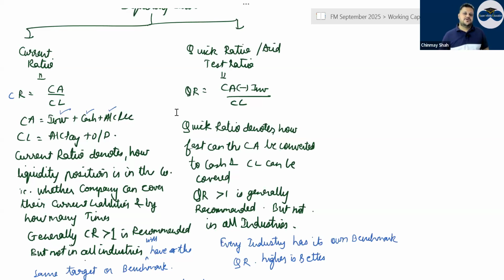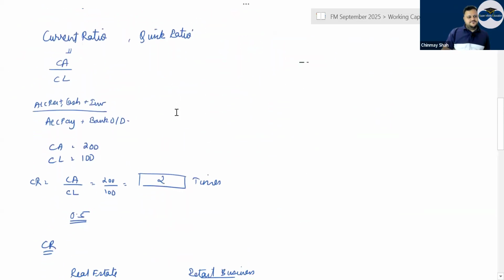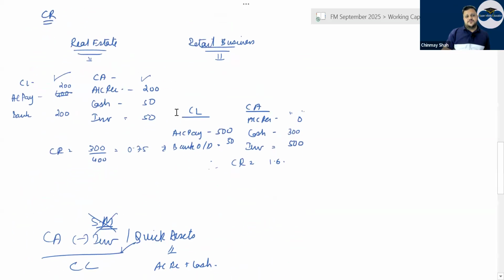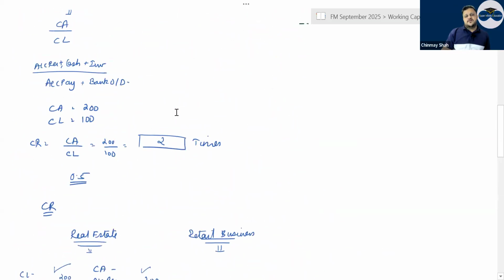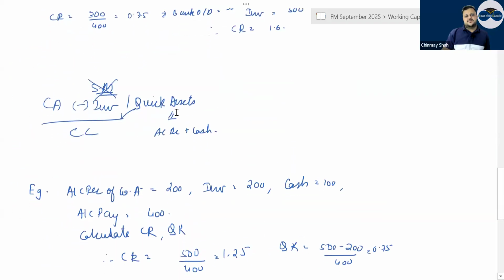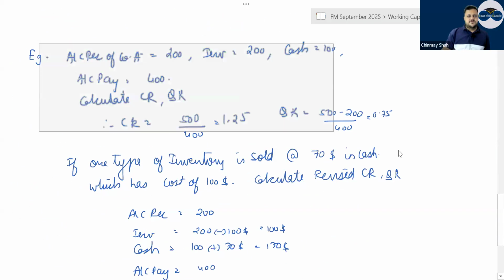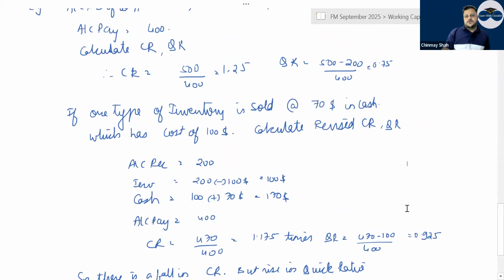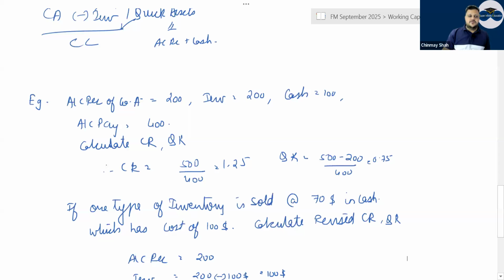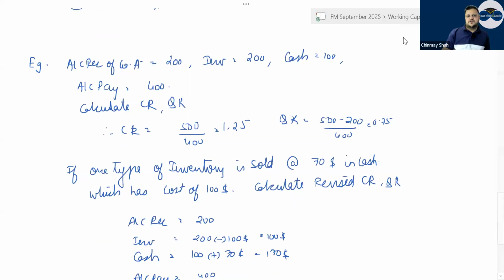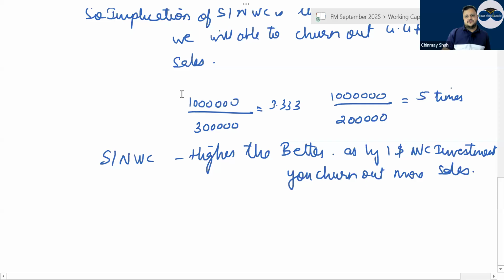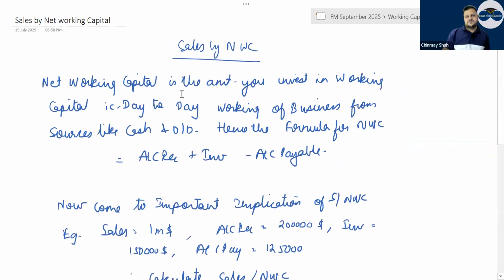But quick ratio or acid test ratio is far better, where slow moving inventory is deducted from current assets: current assets minus inventory divided by current liabilities. Here also you will have a lot of questions, where the current ratio is given and they say some sale of inventory will happen, and then you calculate the change in the current ratio. Those kinds of questions are A or B, somewhat important as per the examination.